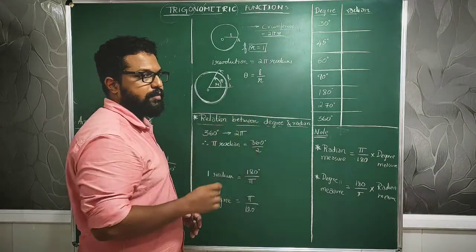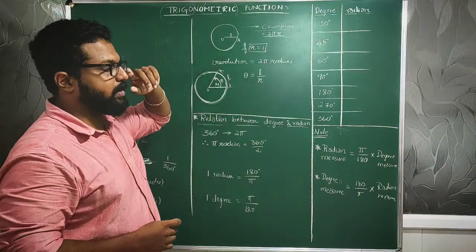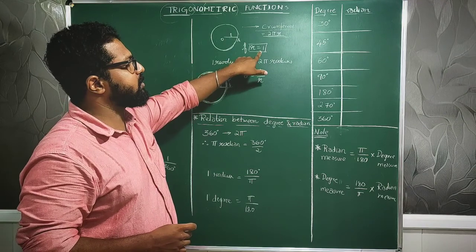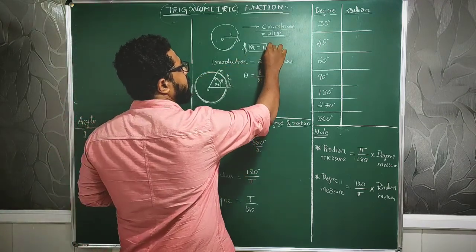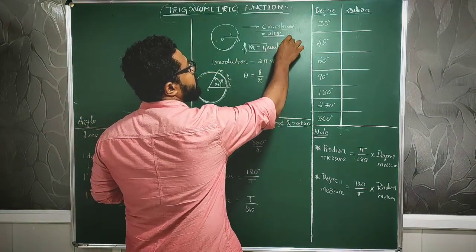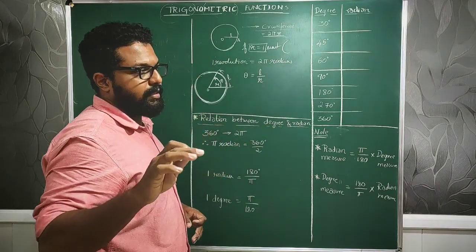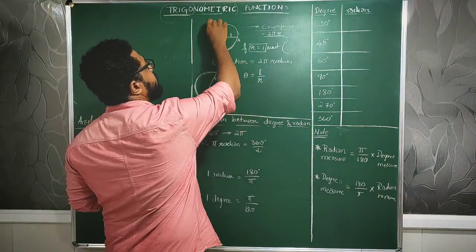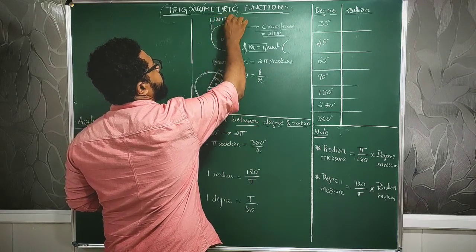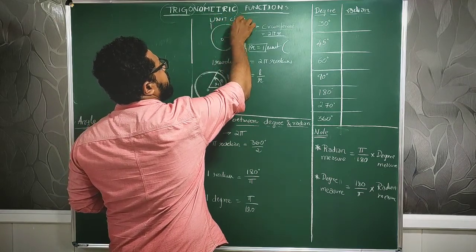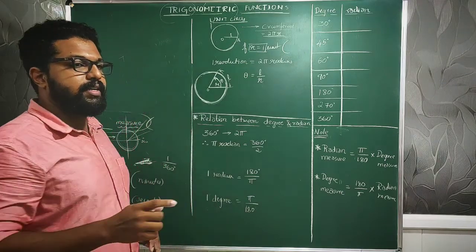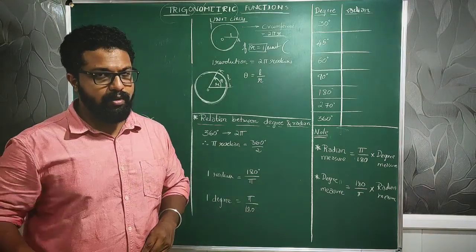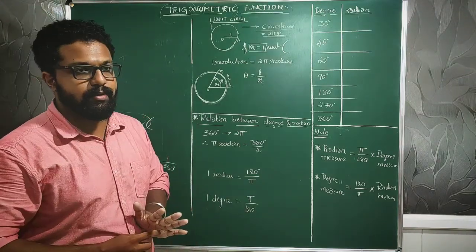Now what if the radius is equal to 1 unit? If the radius of any circle is equal to 1, then such a circle is called a unit circle. Remember this word, okay? I don't know whether you have heard about this or not, but a circle whose radius is 1 is called a unit circle.